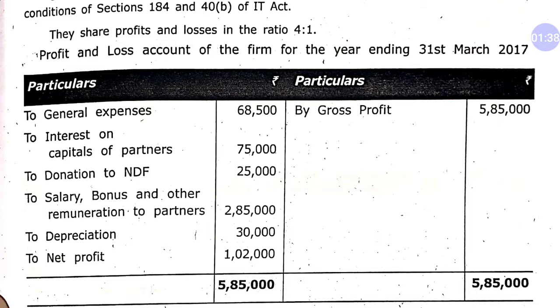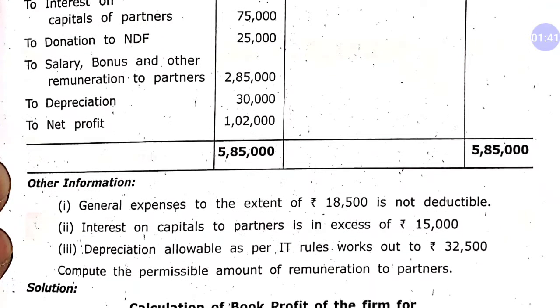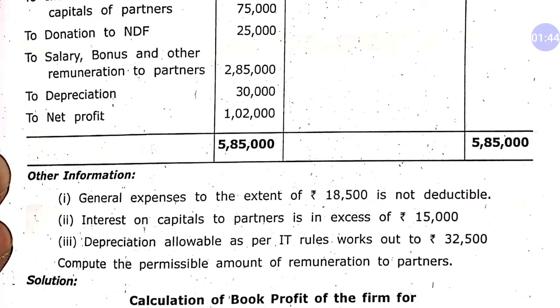So this is the P&L given by the firm. Now we have a few other pieces of information. According to these, general expenses to the extent of rupees 85,500, 18,500 is not deductible. So out of general expenses, 18,500 is not allowed. Interest on capital is in excess of rupees 15,000, so 15,000 will be disallowed. And depreciation as per IT rule works out to 32,500. According to the IT, depreciation should be 32,500, but it is 30,000, so we will adjust it.